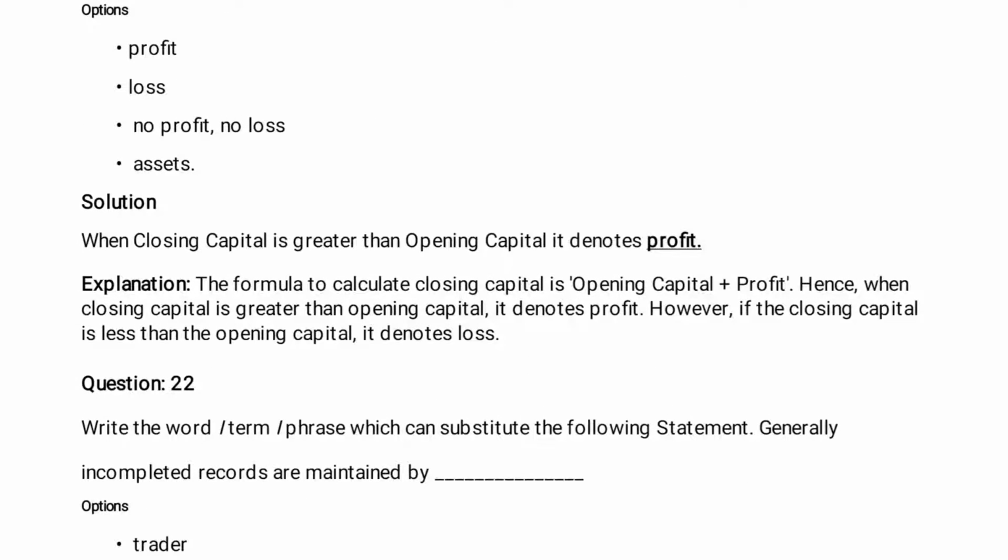Explanation. The formula to calculate closing capital is opening capital plus profit. Hence, when closing capital is greater than the opening capital, it denotes profit. However, if the closing capital is less than opening capital, it denotes loss.